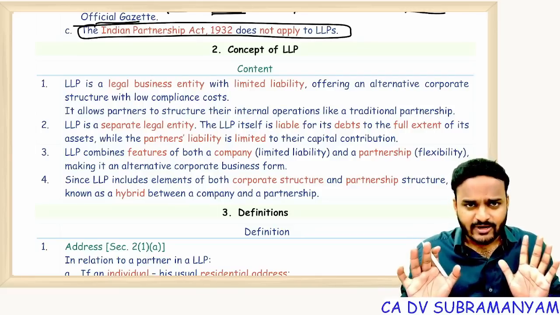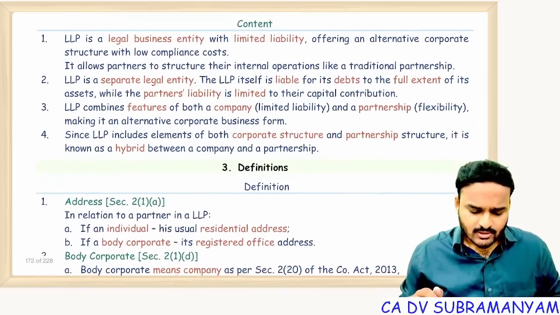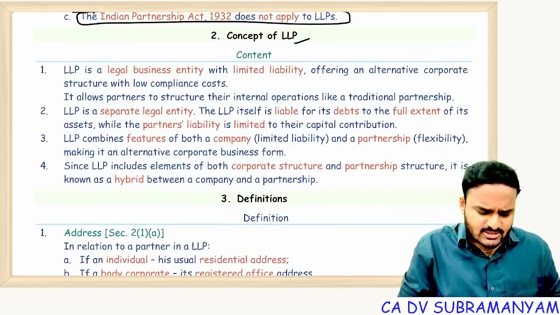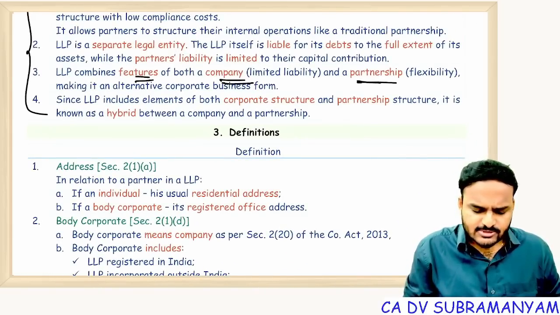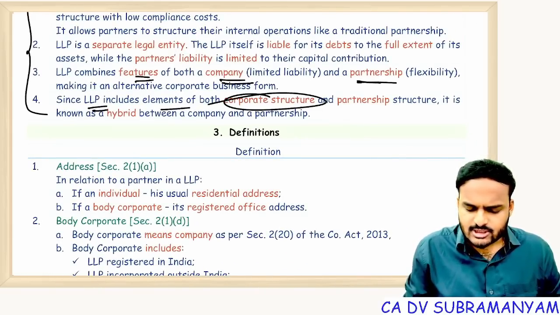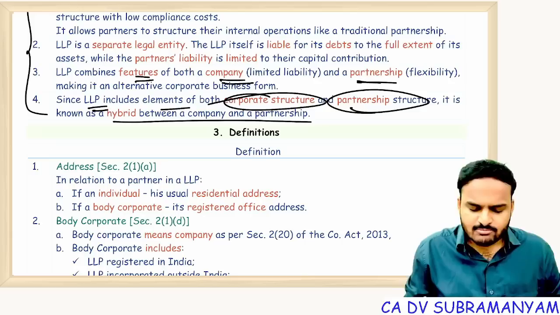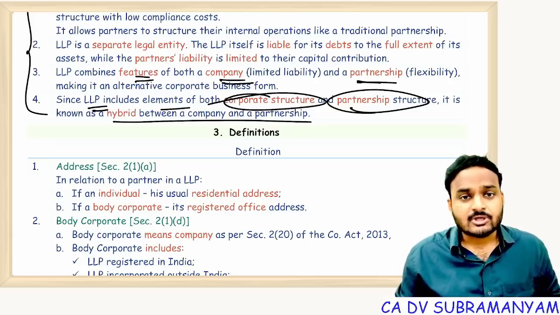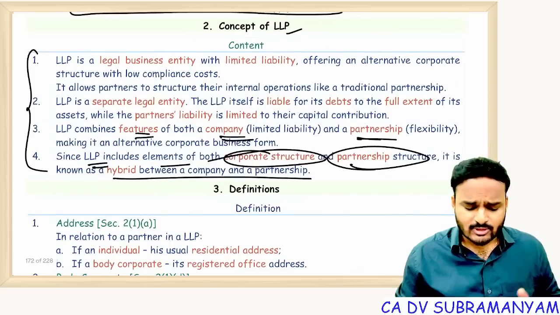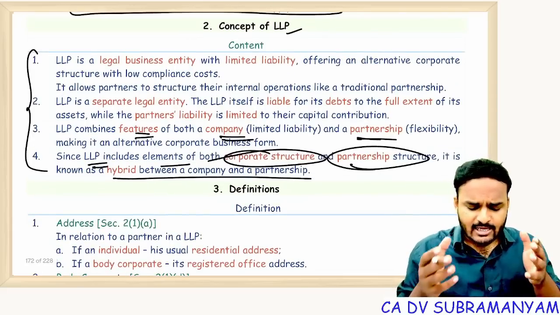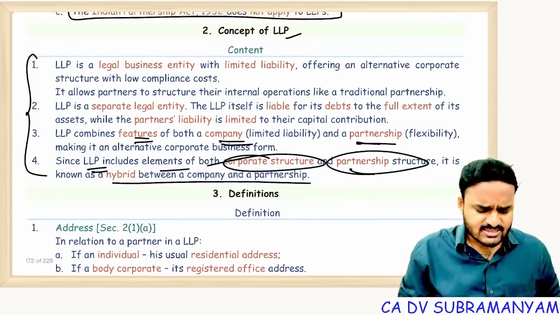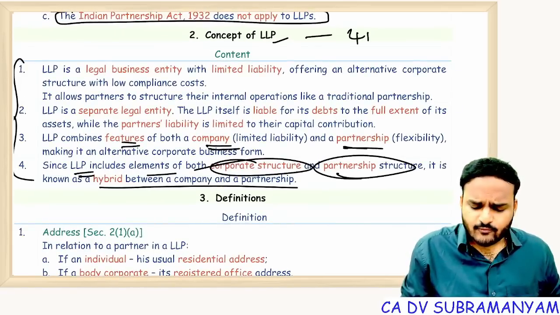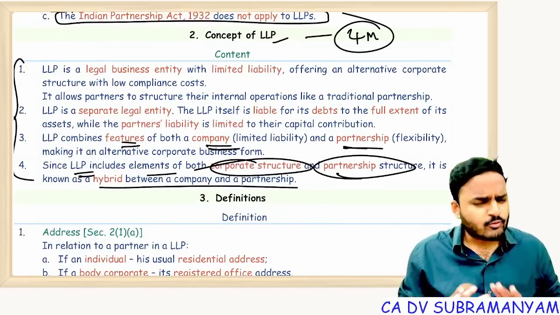Clear? Everyone? Next one. Concept of LLP, just now I explained, I gave you a brief introduction. It combines features of both company and partnership. Since LLP includes elements of both corporate structure and partnership structure, it is known as a hybrid between a company and partnership. So in the examination, they may ask you a question: LLP is a hybrid version of company and partnership. Comment. In that case, just write these 4 points. That's it. For 4 marks, writing these 4 points is sufficient.